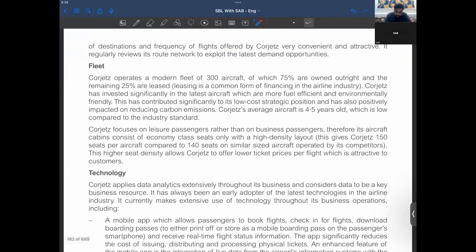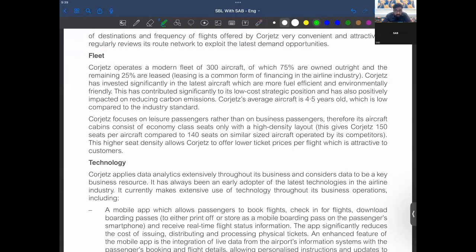Now, fleet. Gorgeous operates a modern fleet of 300 aircrafts. So they have great aircrafts, I must say, of which 75% are owned outright and 25% are leased. Leasing is a common form of financing in the airline industry. You must know that planes are on lease, right?